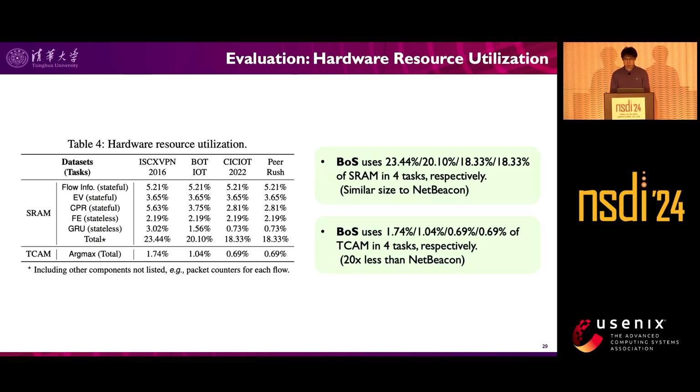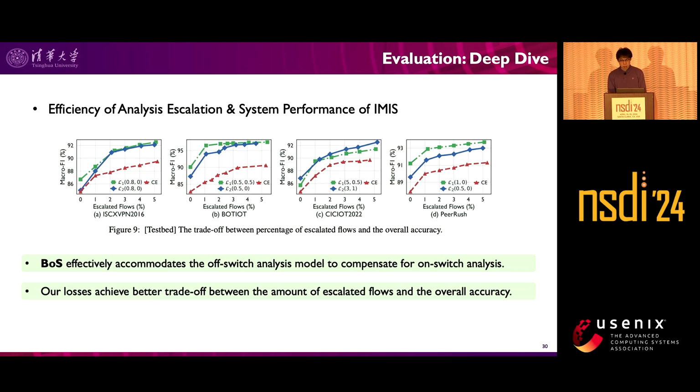For the hardware resource utilization, BOSS uses around 20% of SRAM in 4 tasks, which is of similar size to NetBeacon. And BOSS uses only around 1% of TCAM in 4 tasks, which is 20 times less than NetBeacon. We also explore the factors affecting the performance of BOSS.